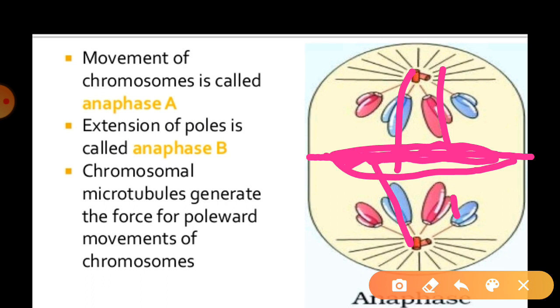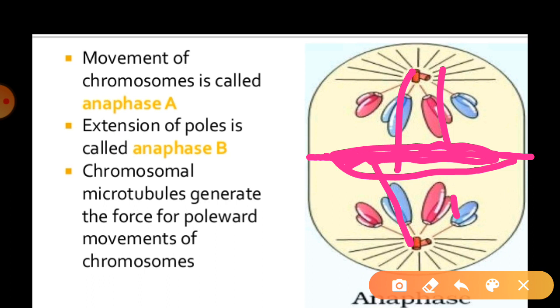So if we directly state the characteristics of this anaphase stage, we can say the splitting of the centromere and separation of the chromatids. The centromere will split, break, and the chromatids will be separated out, right? And the movement of chromatids toward the opposite poles.